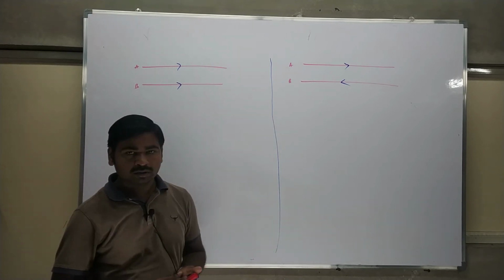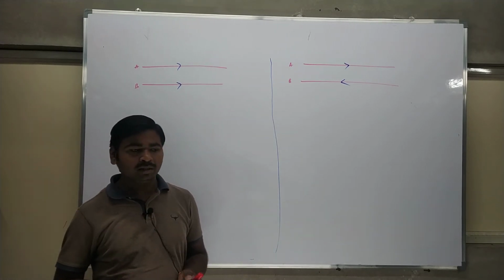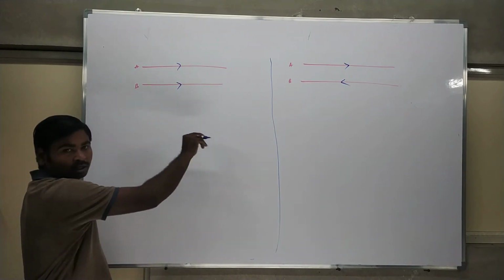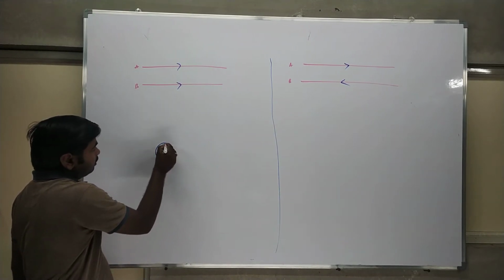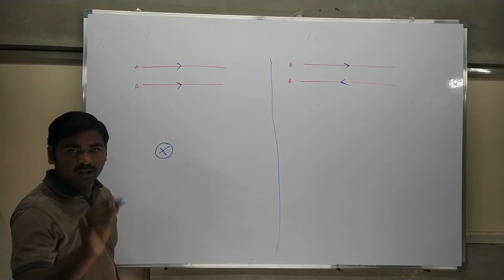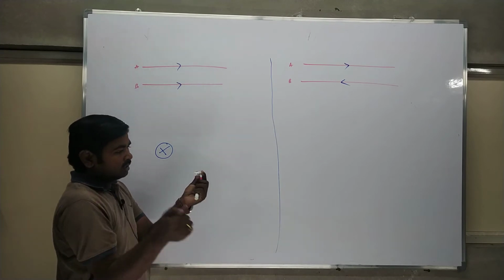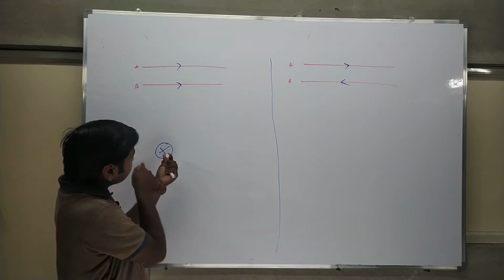Before entering the concept, you have to know some general things. Let us say current is entering the conductor. You think of it as a cross mark. If this is a conductor, the current is entering from this side and leaving from the other. An entering direction is represented as a cross.